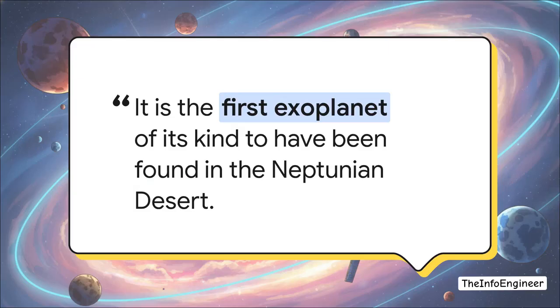Ed Gillen, an astronomer out of Cambridge, really hit the nail on the head. He pointed out that this is the very first exoplanet of its kind found in this zone, proving the Neptunian desert isn't entirely dry after all. So how is it surviving? Well, researchers suspect it either migrated into this brutal neighborhood very, very recently, meaning the star just hasn't had time to evaporate the atmosphere yet, or it has some completely undiscovered chemical superpower protecting it.